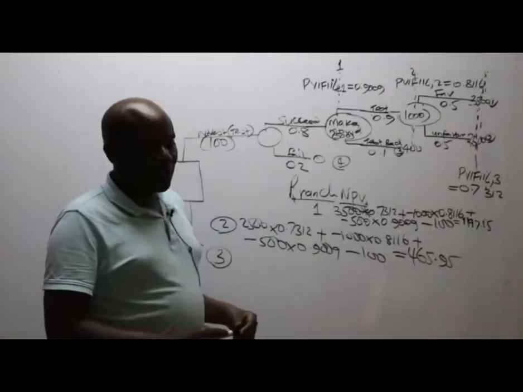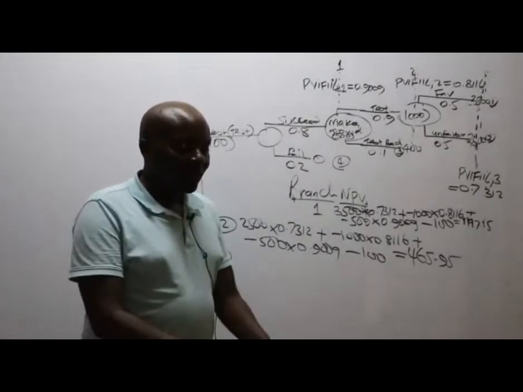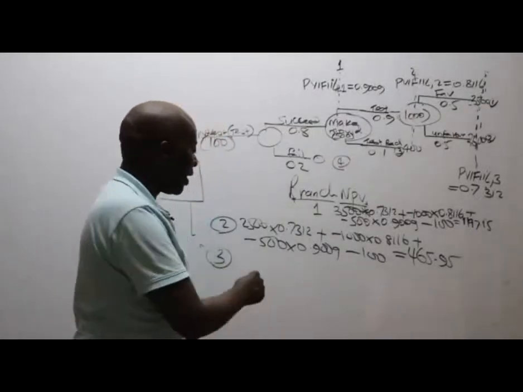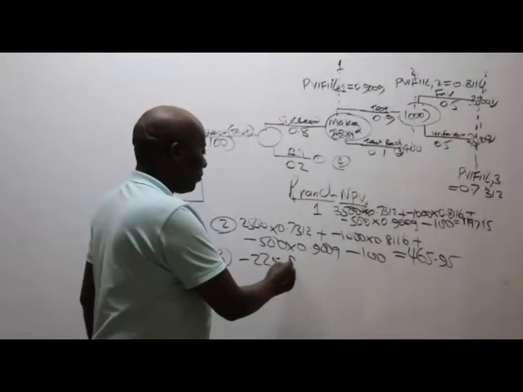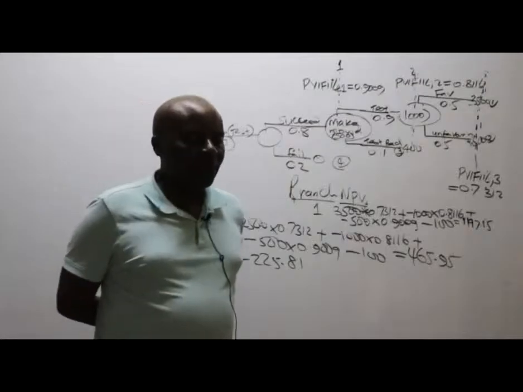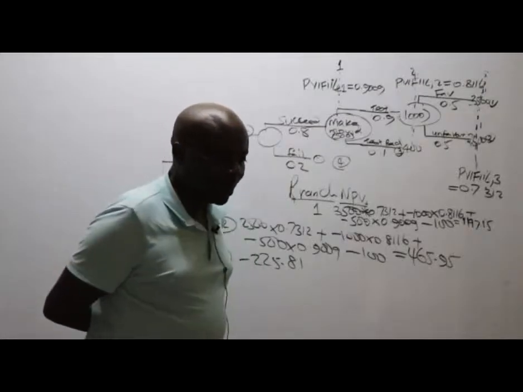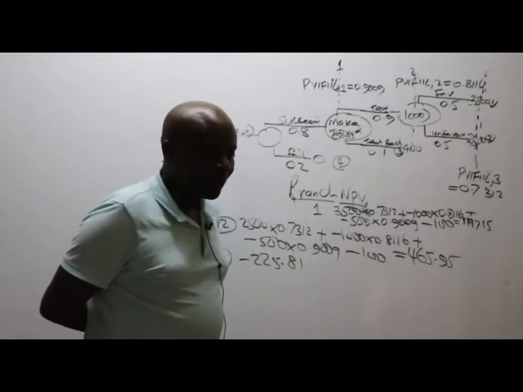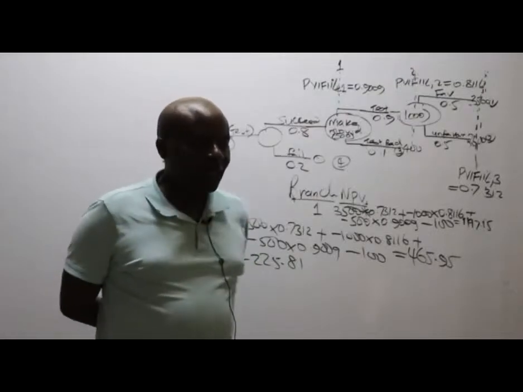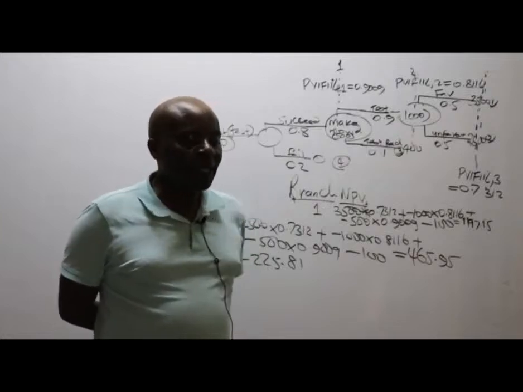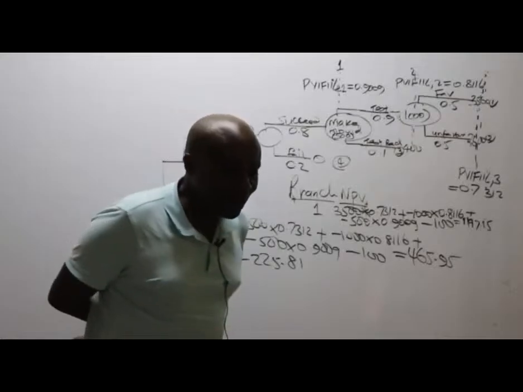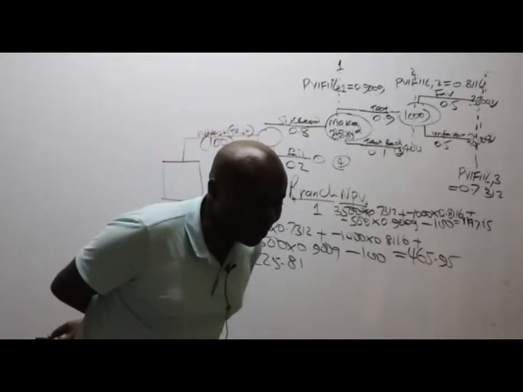Go to branch number 3 and give us a figure. The third branch, I'm being given a figure of minus 225.81. Is there someone else who is able to get this figure, minus 225.81? Yes, I can see so many of them are getting this figure. Lucy is not getting. How did you reach that?